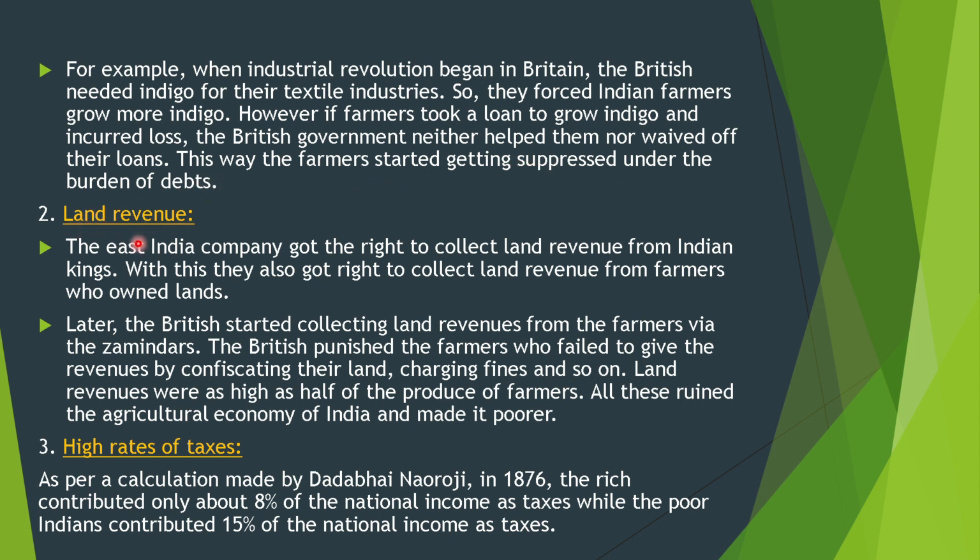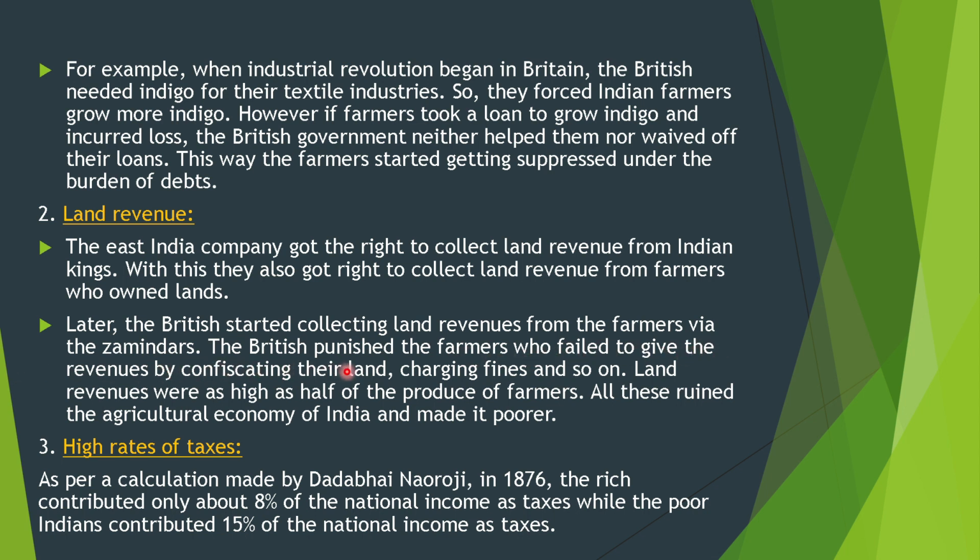Land revenues. The East India Company got the right to collect land revenues from Indian kings. With this, they also got the right to collect land revenues from farmers who owned lands. Later, the British started collecting land revenues from the farmers via the zamindars.